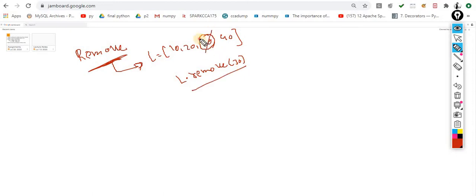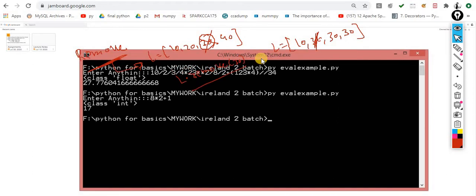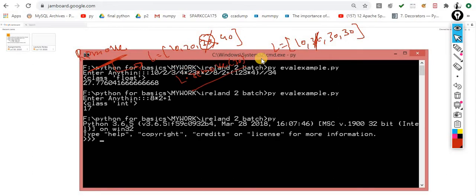Now what will happen? This 30 would be removed. Let's suppose there are multiple 30s. So which 30 will be removed? Okay, the first occurrence of 30 will be removed. So let me verify this statement, because I have a little doubt over here. So L is equal to 10, 20, 30, 30. Let me verify it. L dot remove of 30.